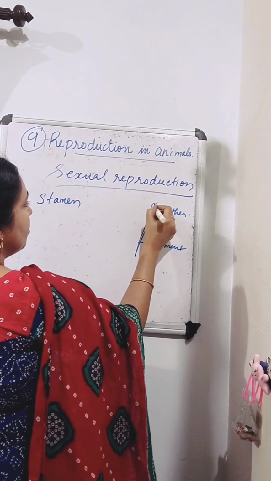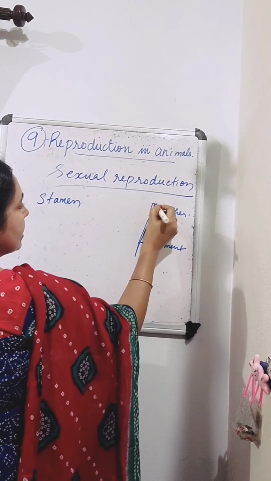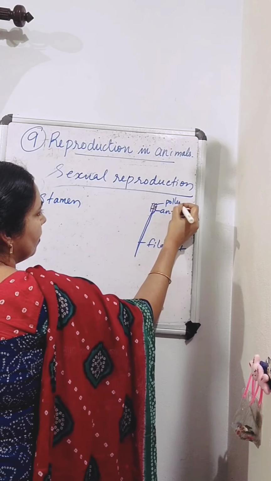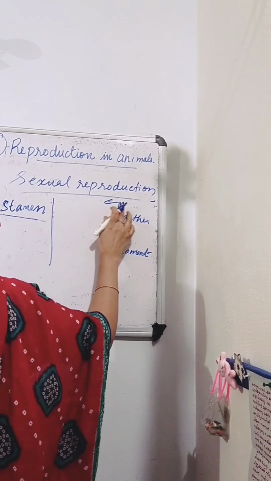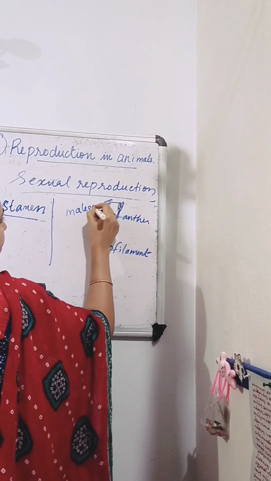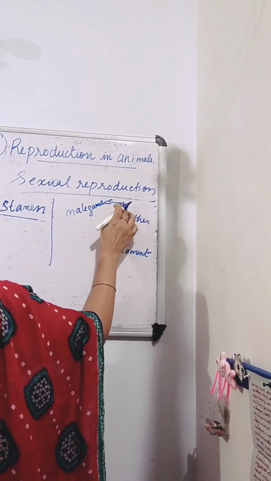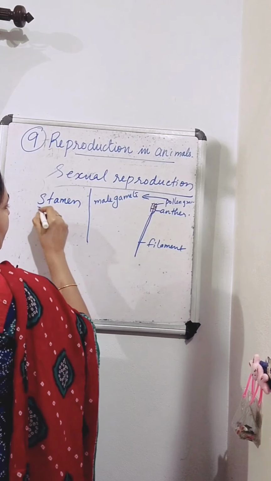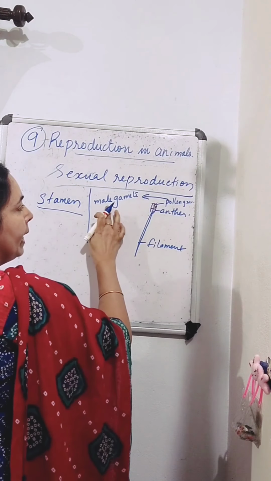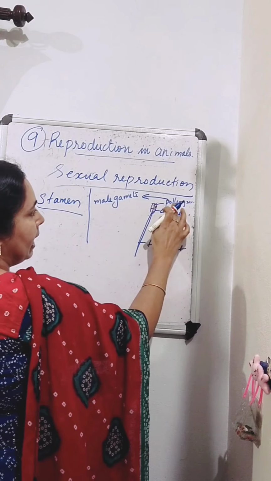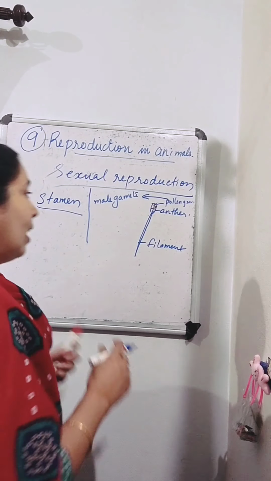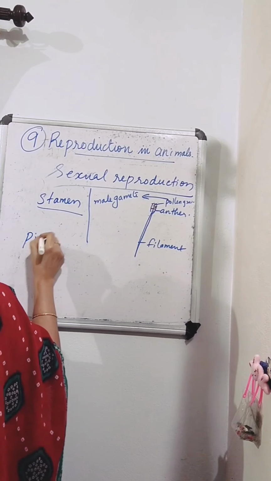What is there inside the anther? On the anther you can see powdered structures called pollen grains. Male gametes are present inside these pollen grains. So the stamen is the male reproductive part, and the male gametes in a flower are in the pollen grains. Then which is the female reproductive part? The female reproductive part is the pistil.